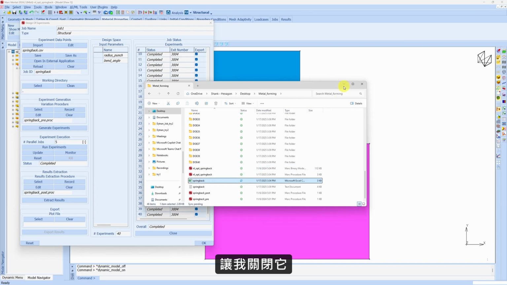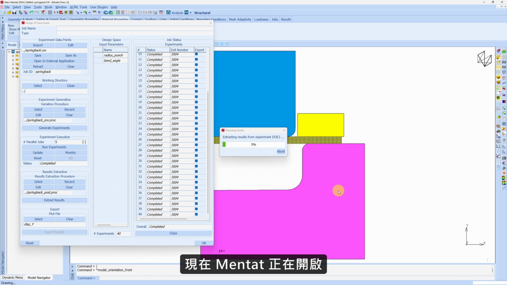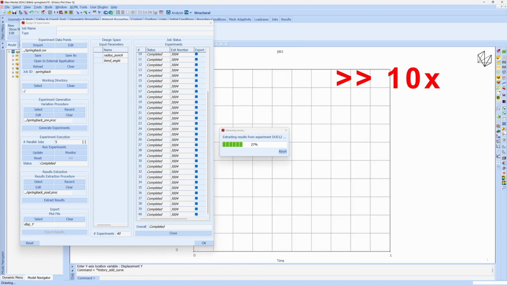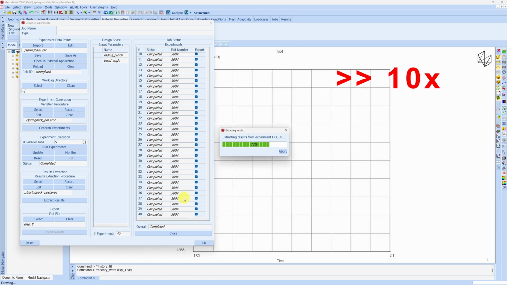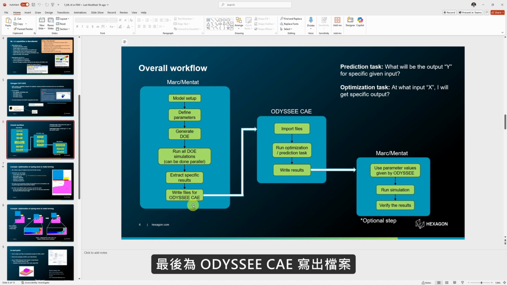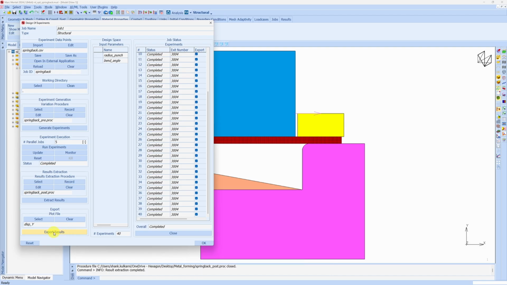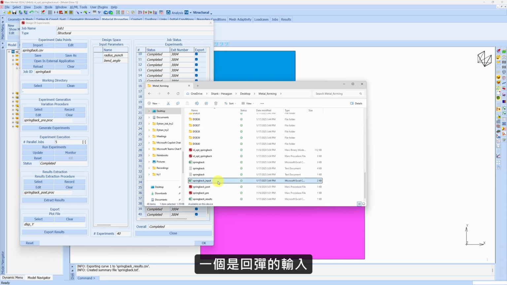So let me close that and let's extract the results by clicking over here. Now Mentat is opening each and every result file and storing the data for Y displacement of that particular node. And finally write files for ODYSSEE, which can be done by export results. And once you do that, two files will be generated over here. One will be springback input and one will be springback results. These two files will provide all the necessary data to ODYSSEE.